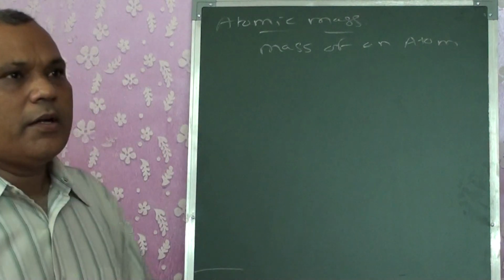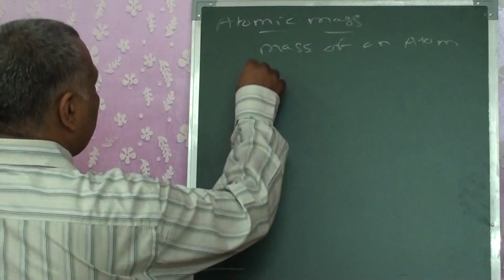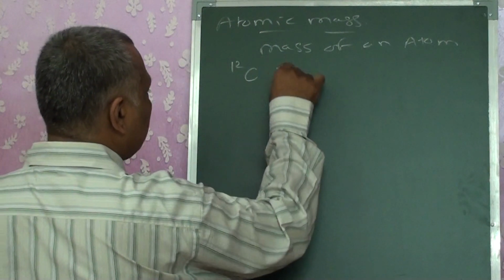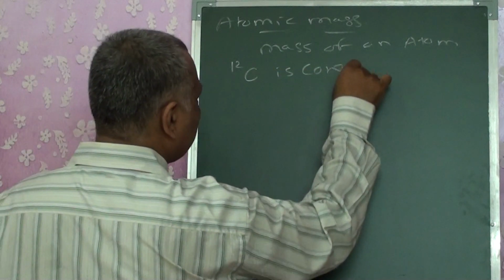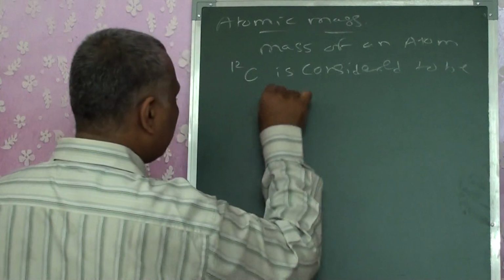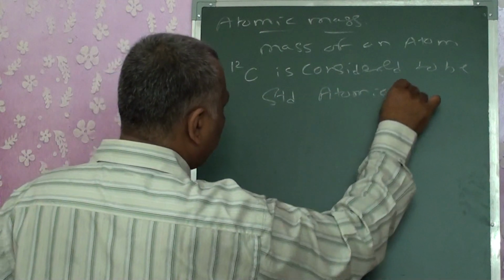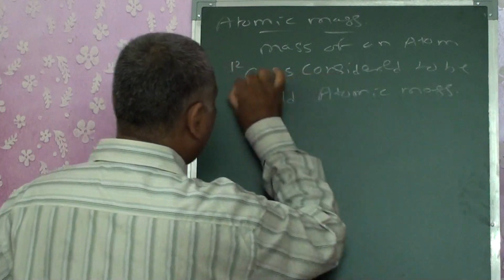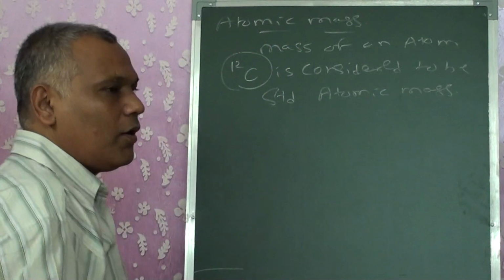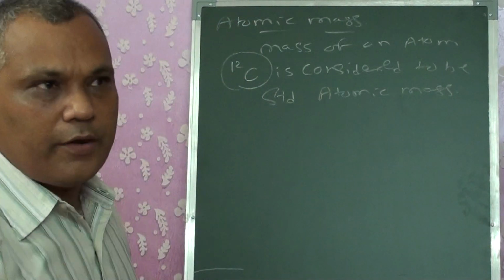We have standardized the modern periodic table with an atomic mass of C12. C12 is considered to be the standard atomic mass. On the basis of C12, the atomic masses of all the rest of the atoms are derived.